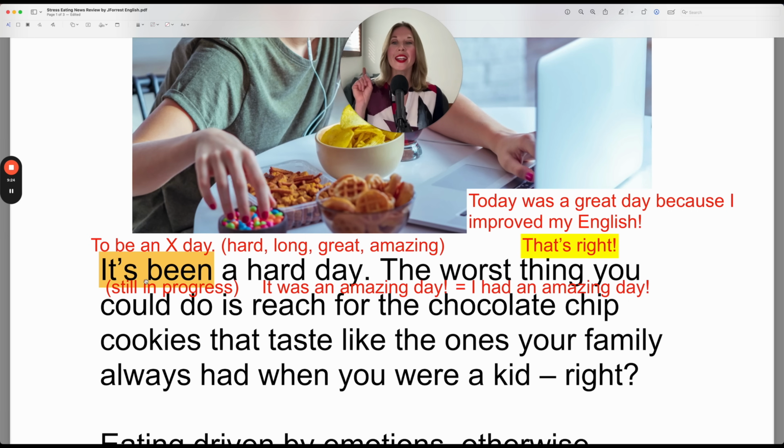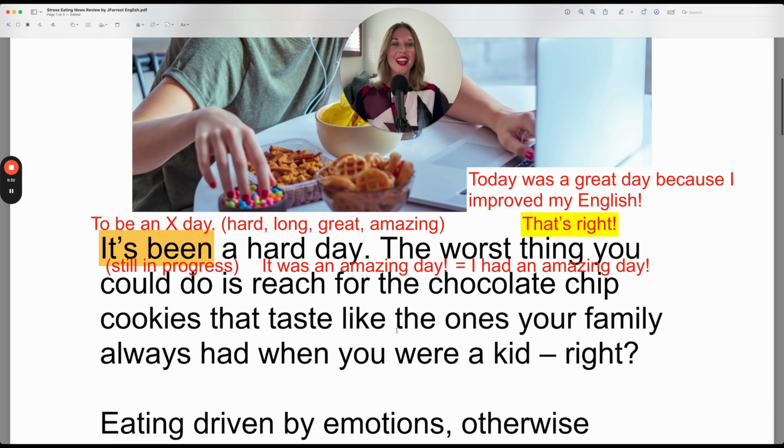Let's keep going. It's been a hard day. The worst thing you can do is reach for the chocolate chip cookies that taste like the ones your family always had when you were a kid, right?